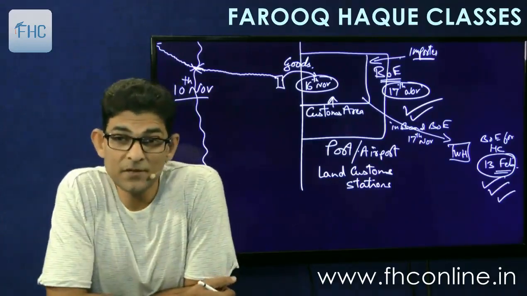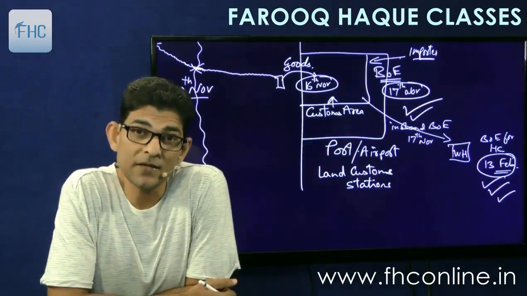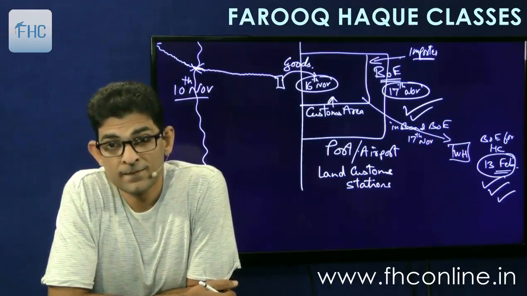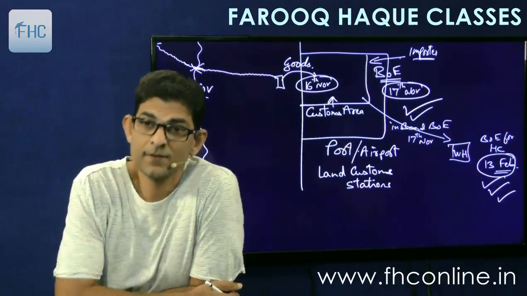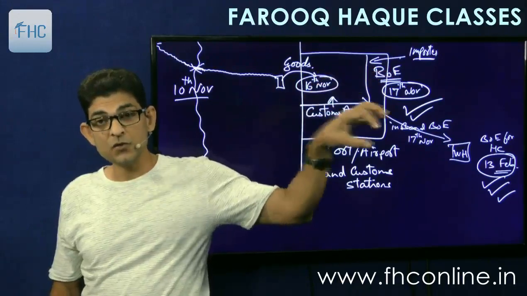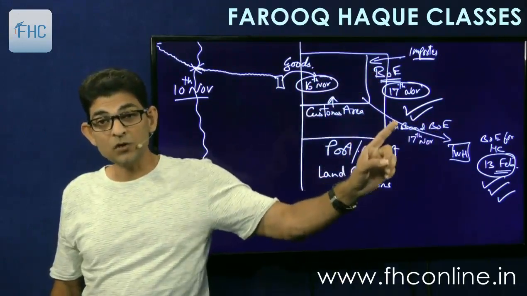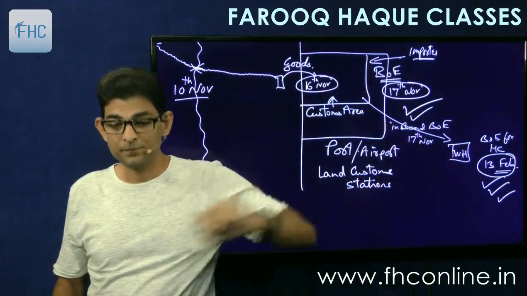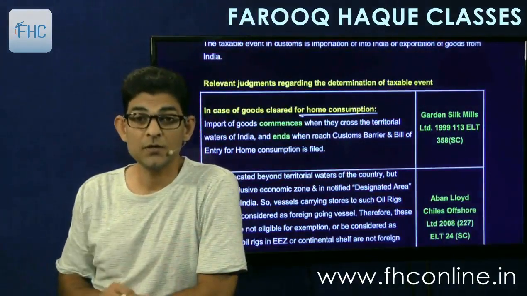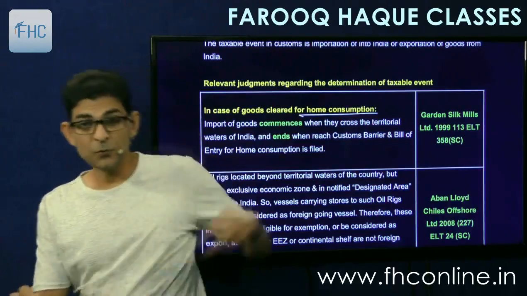The duty which is applicable on 13 February will be applied to this case. So in case of home consumption, the bill date, 17 November, applies. In case of warehousing, it is not the first bill but the second bill. Understood?